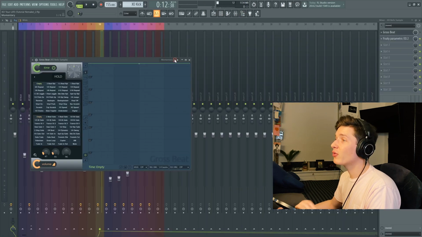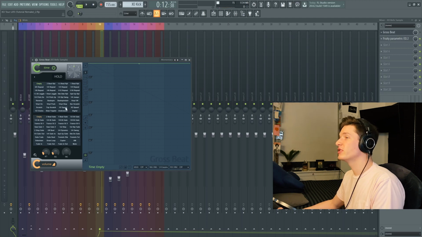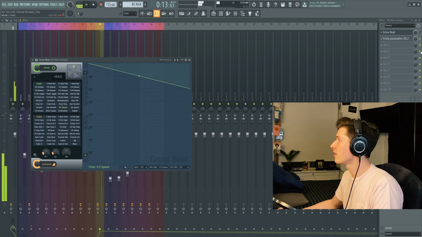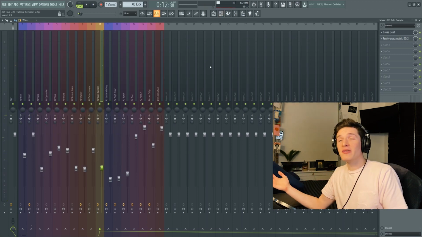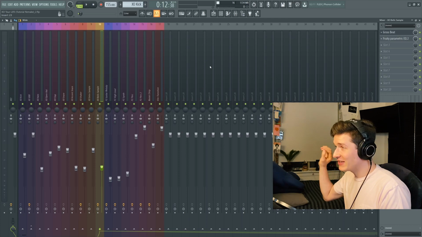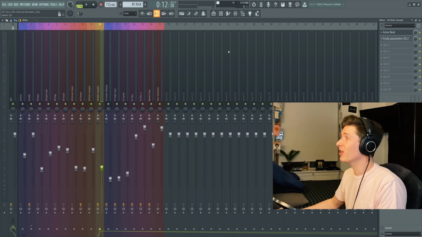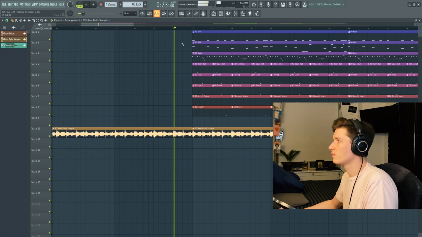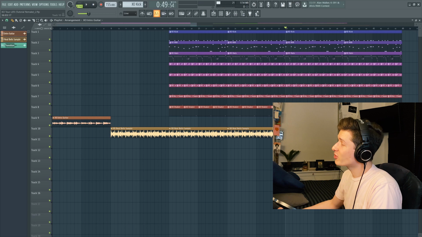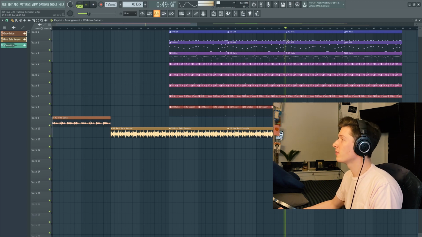Right here. And then we're going to throw on Gross Beat to half time it. You're going to want to go to this momentary preset right here and then click half speed. And what it's going to do is it's going to take this and turn it into this. That's literally all you have to do. Like you press one button and it literally takes that sample and turns it into EXO Tour Life. It's crazy. So a little sneak peek of this bell sample dropping into the 808. And this intro guitar is going to play in the verses as well when Uzi's rapping.